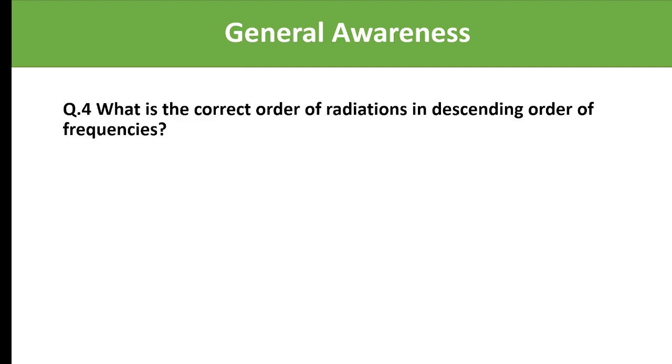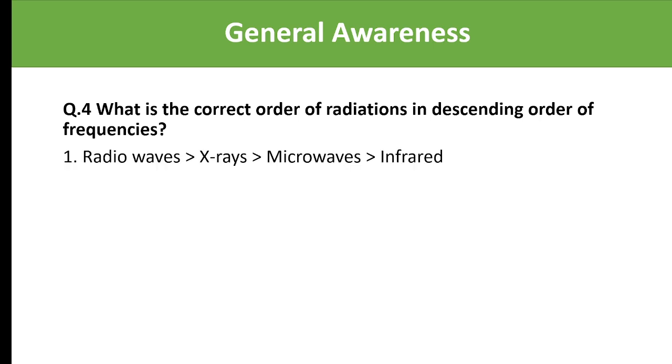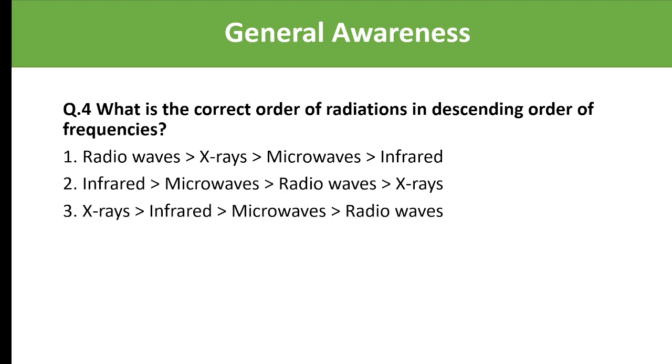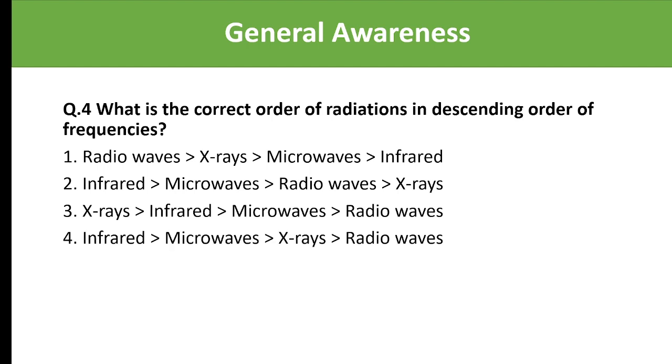Next. What is the correct order of radiation in decreasing order of frequencies? We'll see the options. Radio wave is greater than X-rays, greater than microwaves, greater than infrared. Infrared is greater than microwaves, which is greater than radio waves, which is greater than X-rays. X-rays greater than infrared, which is greater than microwaves, which is greater than radio waves. And infrared is greater than microwaves, which is greater than X-rays, which is greater than radio waves.